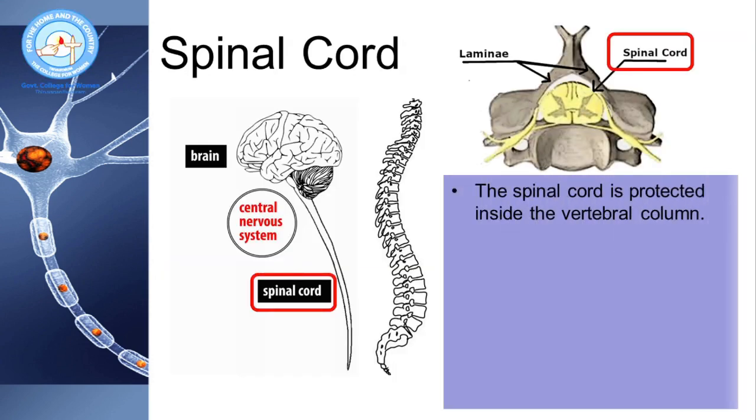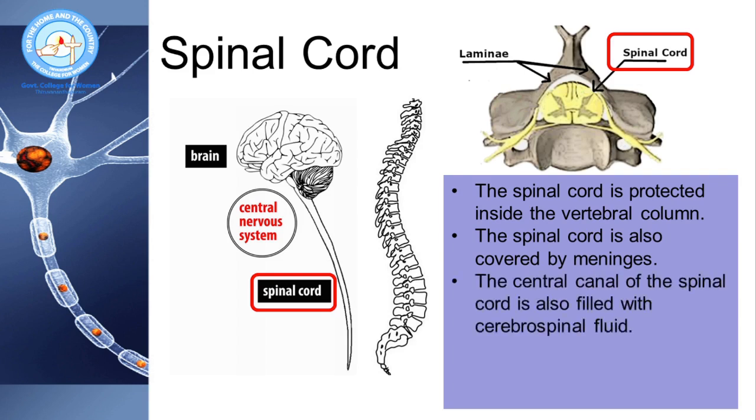Next, let us see about spinal cord, which is also a part of the central nervous system. Spinal cord is present as an elongated structure following the brain stem. It is protected inside the vertebral column. Vertebral column is the skeletal structure that is present at the backside of our body. Like in the case of the brain, the spinal cord is also protected by a covering which is called meninges.